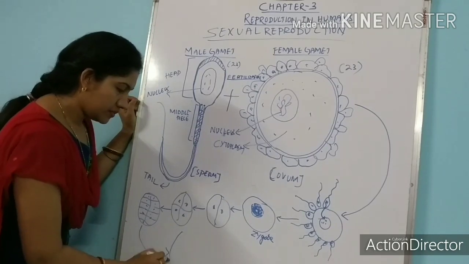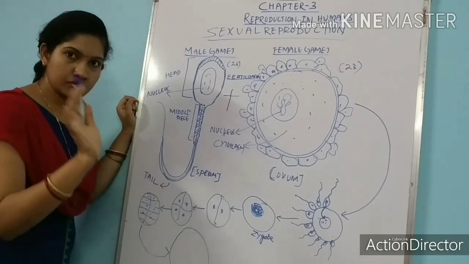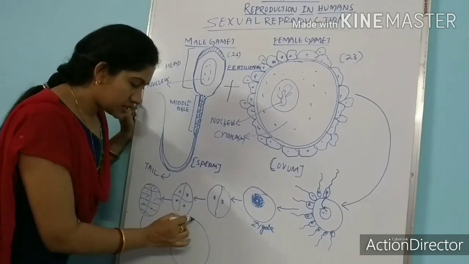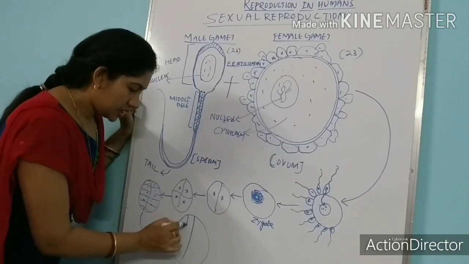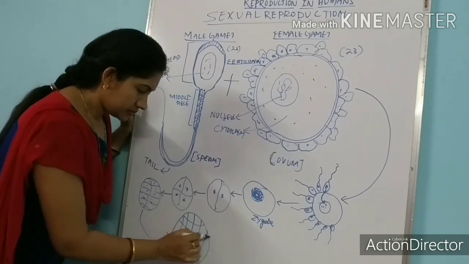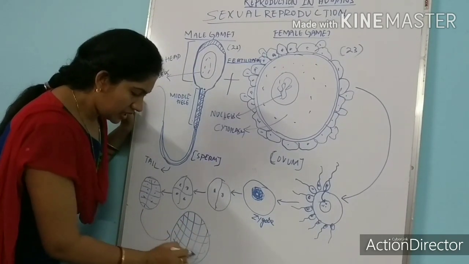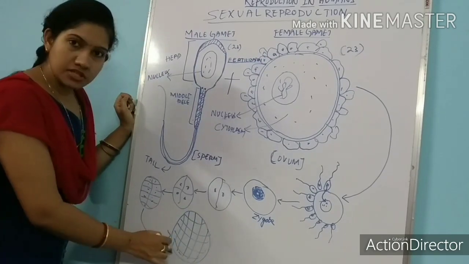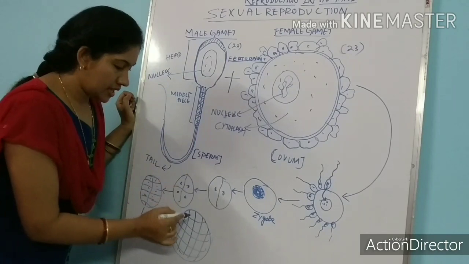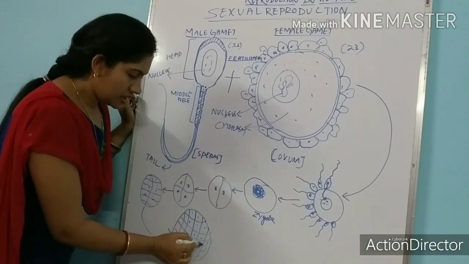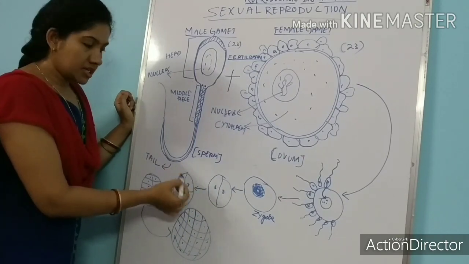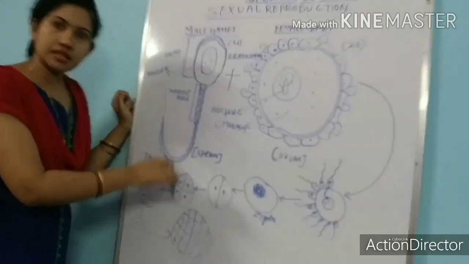It will end up, just now, I am saying an example, it is not given in your book. At last they will stop at the 32 cell stage. Here I am not counting the cells, but the division of the zygote will stop at the 32 cell stage. It will go on multiplying 2, 4, 16, then 32.